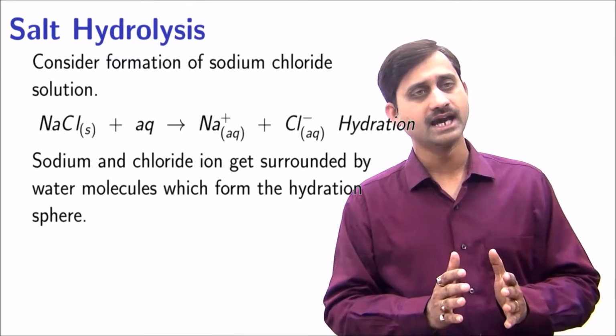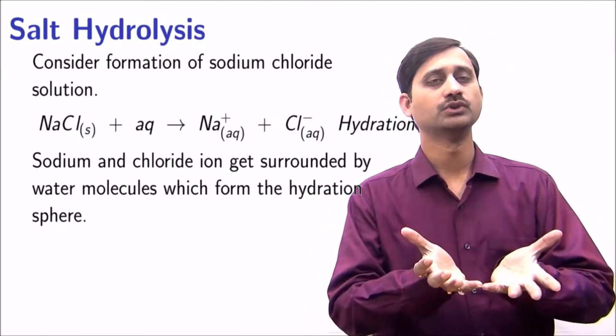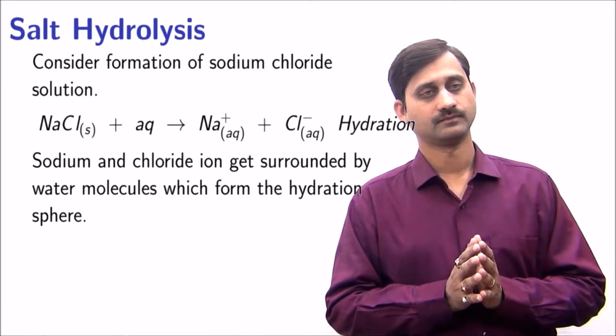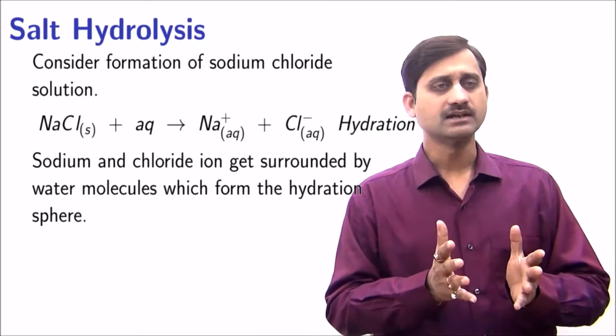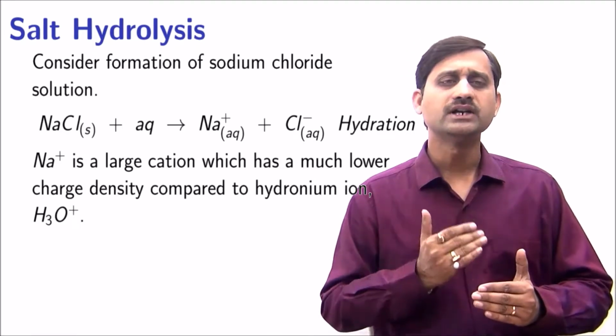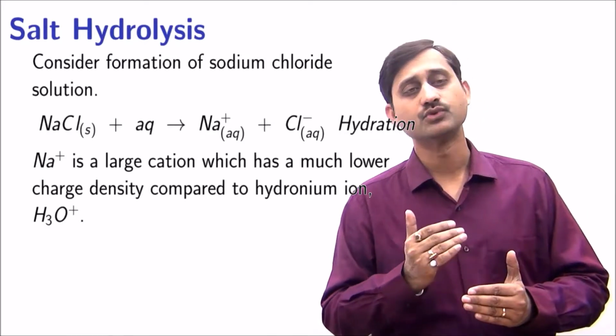Sodium and chloride ion get surrounded by water molecules which form the hydration sphere. Na plus is a large cation which has a much lower charge density compared to hydronium ion.